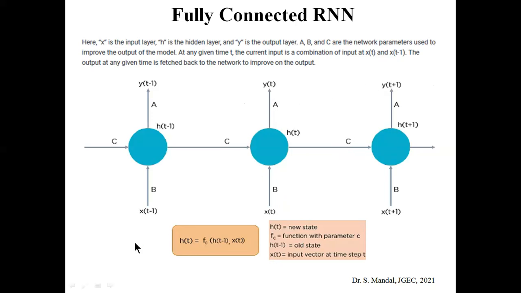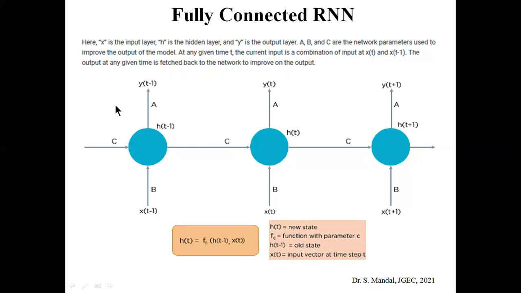So you can see that this is the fully connected RNN. Let's consider that xt is the input vector at time step t, and yt is the output vector at time step t. ht is the new state of the hidden layer, and ht minus 1 is the old state of the hidden layer, and fc is the function with the parameter c.